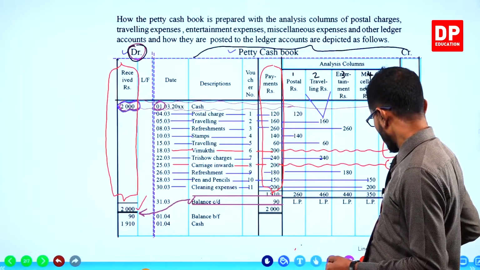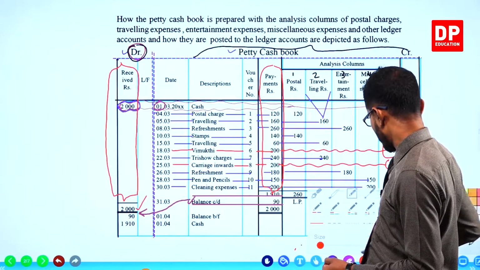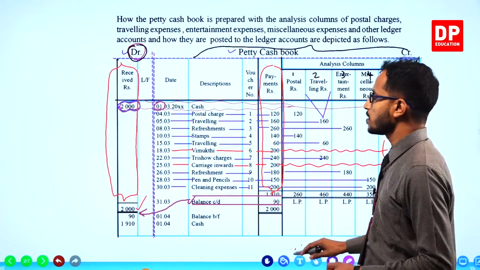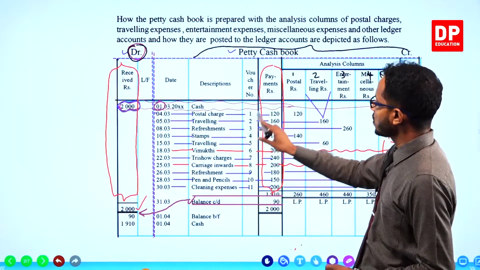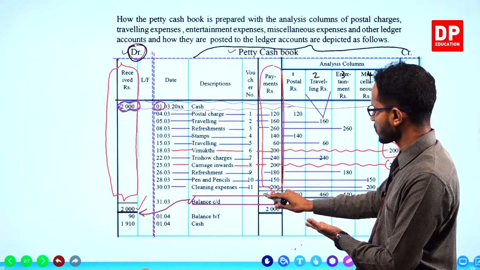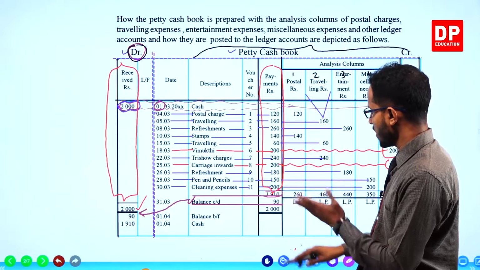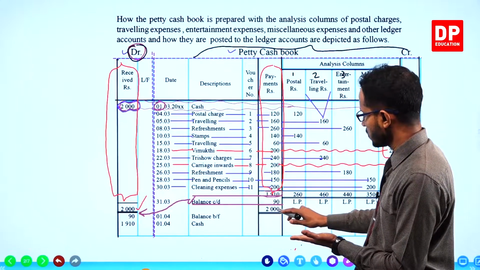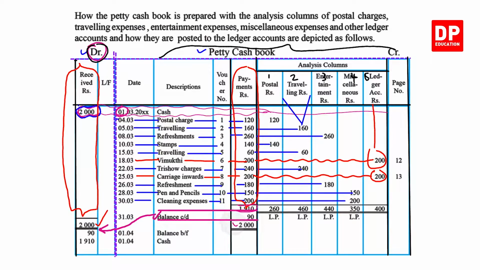Children, take the total of the payments column, then subtract this from the 2000 total of the received column, and the difference is mentioned just on top of the sum box, that is the 90.